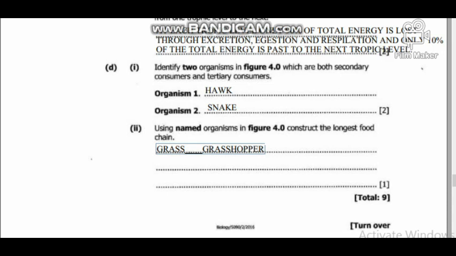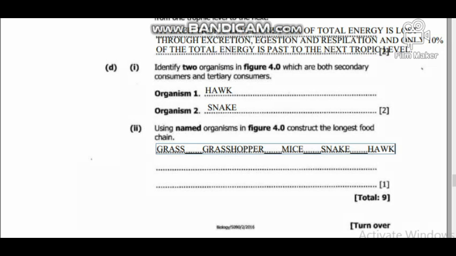So from the grasshopper there, we're going to have a mice that can eat a grasshopper. From the mice there, we can have a snake which is going to eat the mice. From there, we're going to have a hawk which is going to eat the snake. So what we are seeing here is going to be the longest food chain.